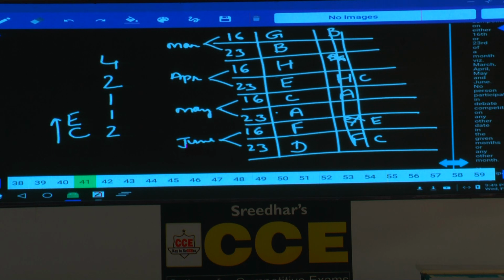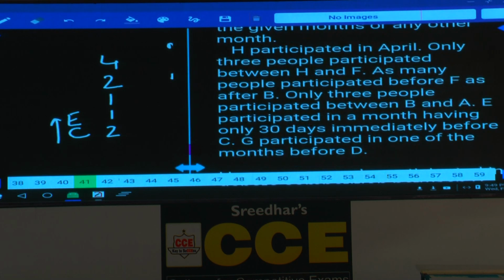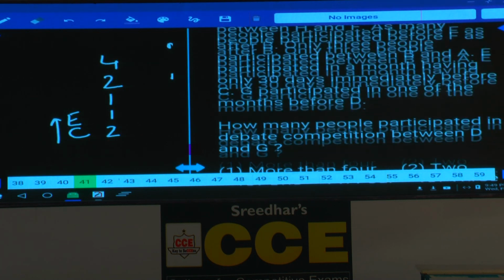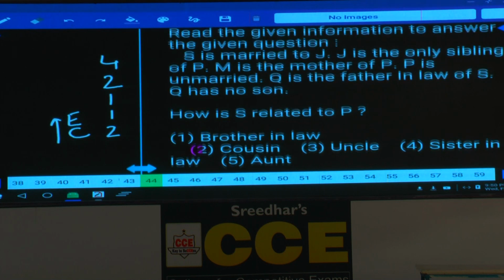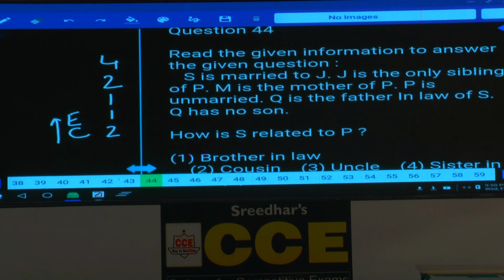Then question numbers 44 and 45. Now in these question numbers 44 and 45, these two questions are based on what? Blood relations.